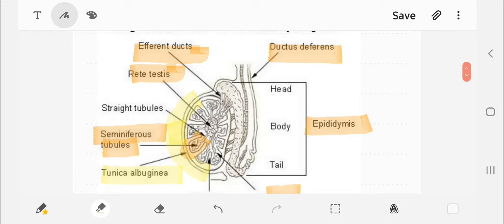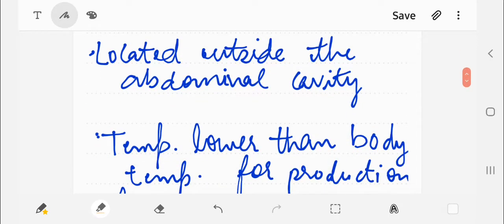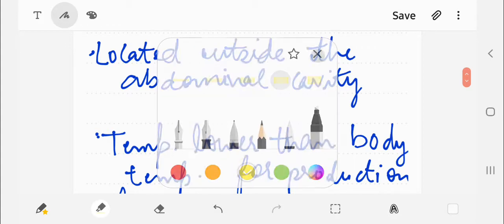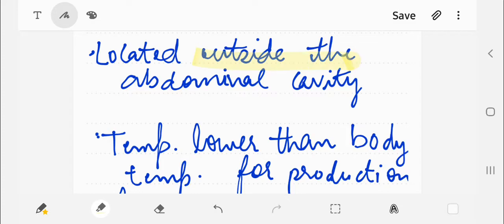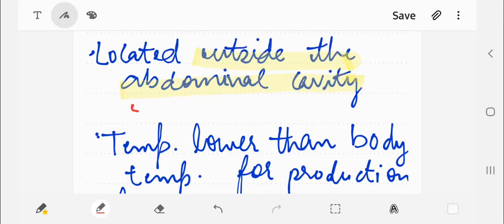So one by one I am going to recap it. The testes are located outside the abdominal cavity in a sac-like structure known as the scrotum. Why are they outside the abdominal cavity? So that they can keep the temperature lower than the body temperature.